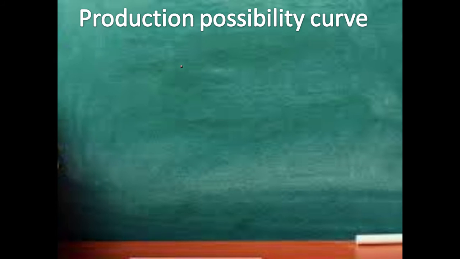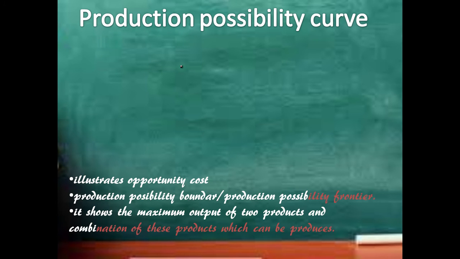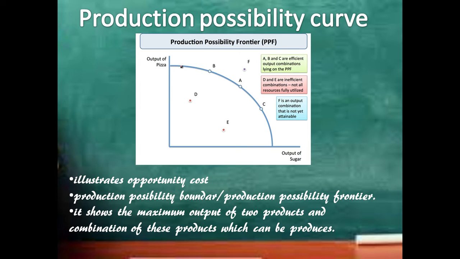Production possibility curve, a very important thing. Look at this. This is called the production possibility curve, or frontier, or boundary, whatever. This illustrates the opportunity cost and shows the maximum output that can be produced. And there are some points here like A, B, C, D, E and F. I'll tell you what all these are.